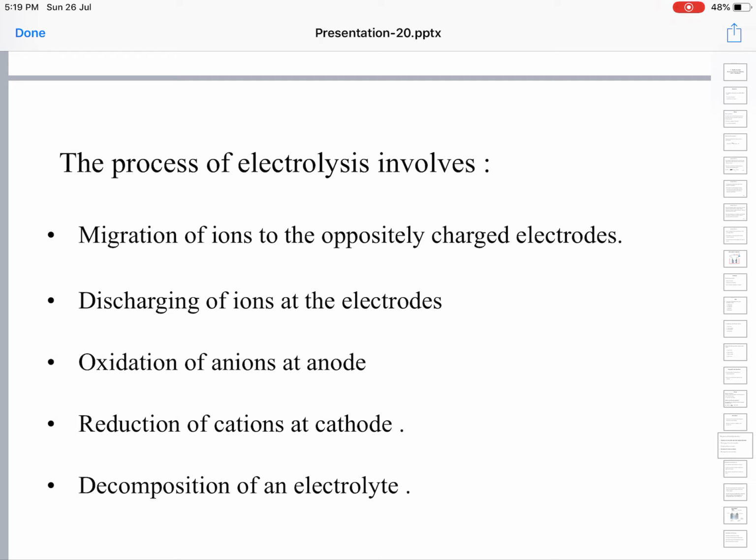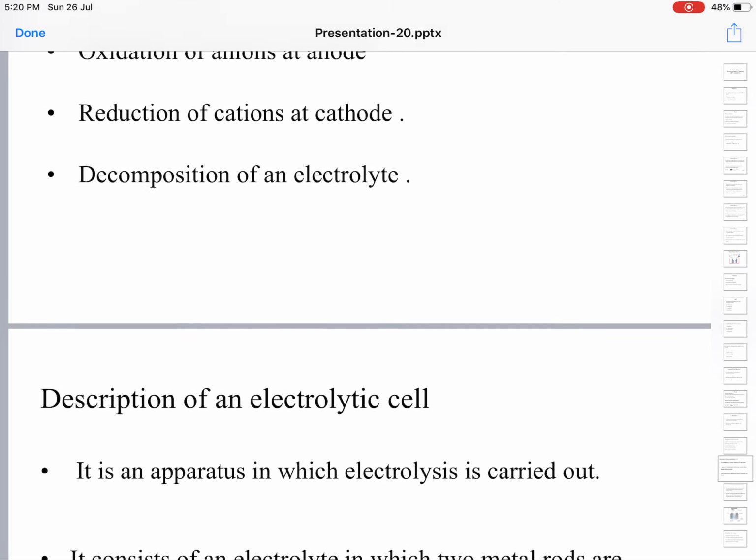The net effect of this oxidation of anions at the anode and reduction of cations at the cathode is that the electrolyte is decomposing into the constituent elements. Further we will see examples; you will understand very well in the next class. In the next class we will see the electrolysis of fused sodium chloride as well as electrolysis of aqueous sodium chloride solution.